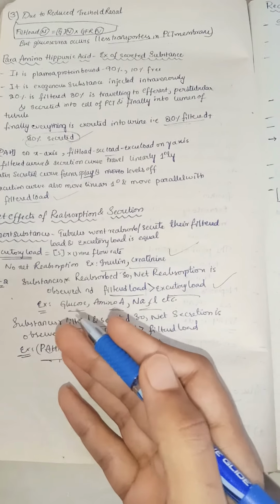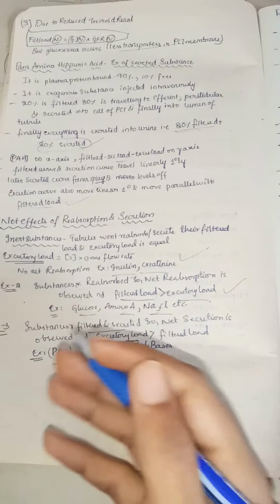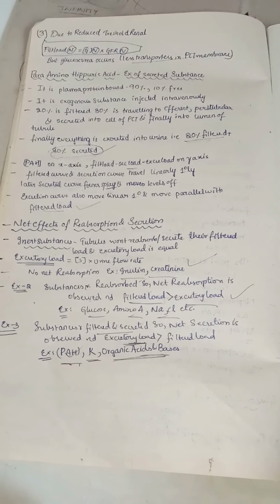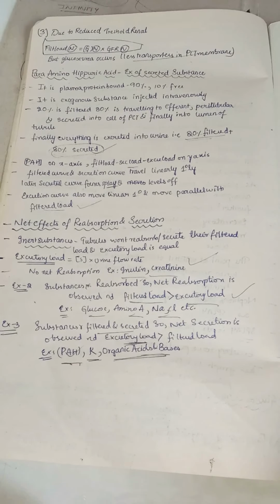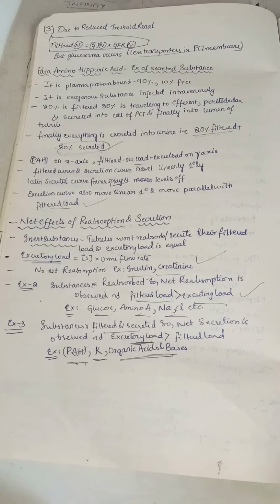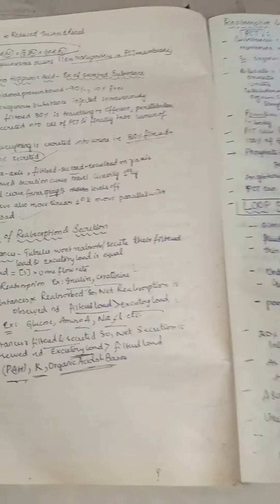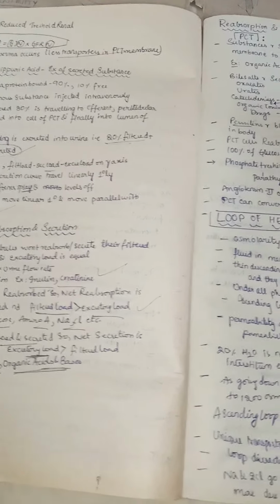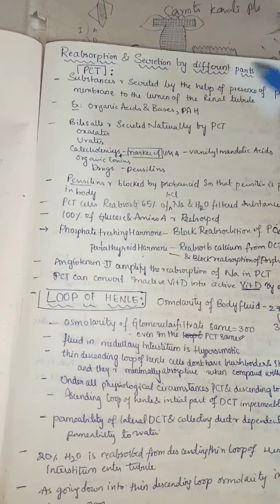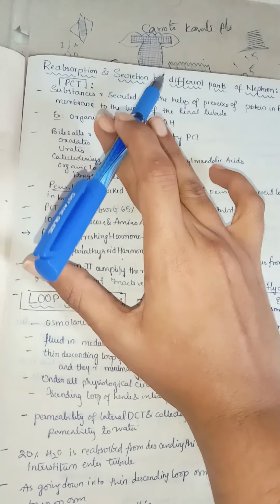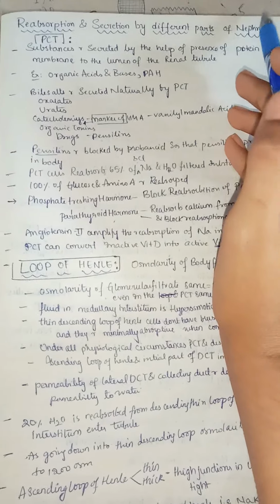In the case of aldosterone, when aldosterone gets activated, it acts upon our collecting tubule at last, especially on the principal cell of the collecting tubule, so that a lot of potassium gets into the urine. That is called kaliuresis. Now let us see the reabsorption and secretion of different parts of the nephron.